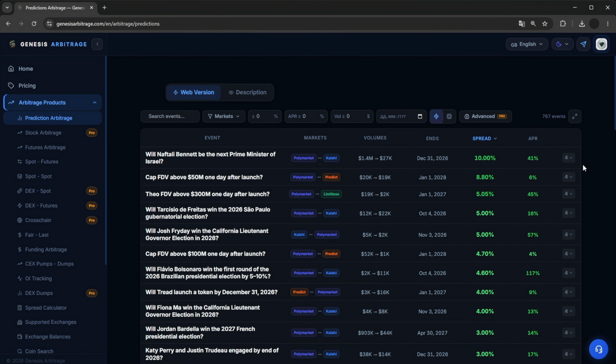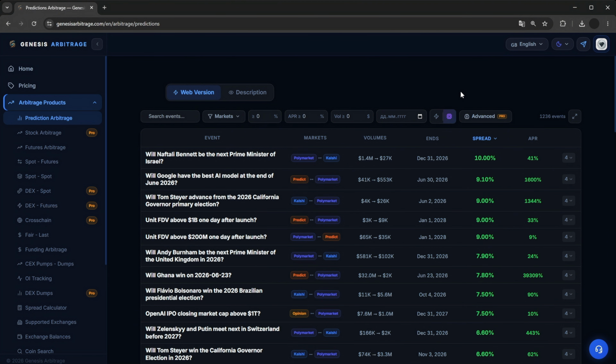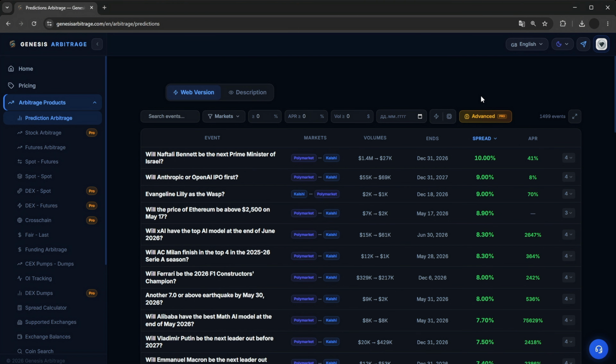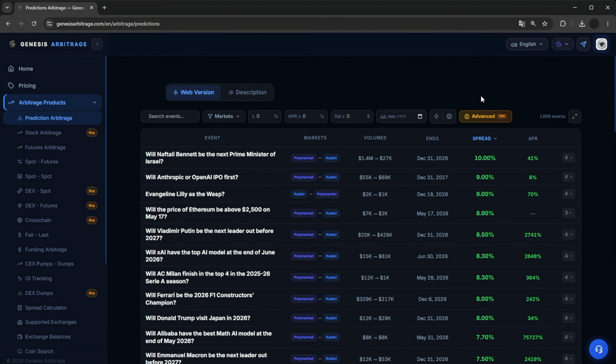In the first mode, predictions are compared by keywords, and there are 767 such predictions right now. The second mode uses a basic AI system to compare predictions. This system detects over 1,000 events at this moment. There is also an advanced system using top-tier LLMs like Claude Code, Gemini, and others. Almost 1,500 events are available for this system.